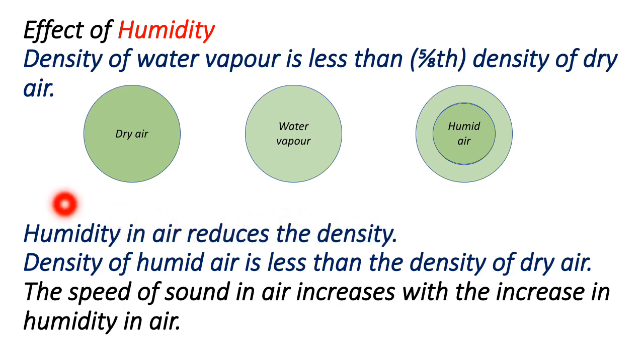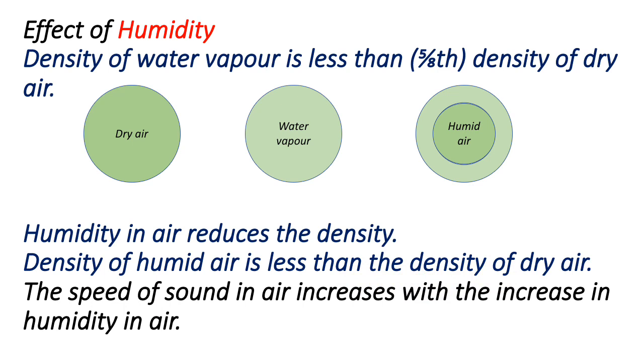As water vapor is added to air, that means the air becomes humid, it reduces its density. So it is written here, the density of humid air is less than the density of dry air. And finally the speed of sound in air increases with the increase in humidity of the air, because as you all know, if the density decreases then speed increases.